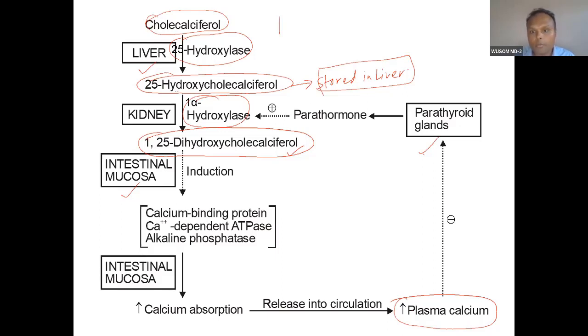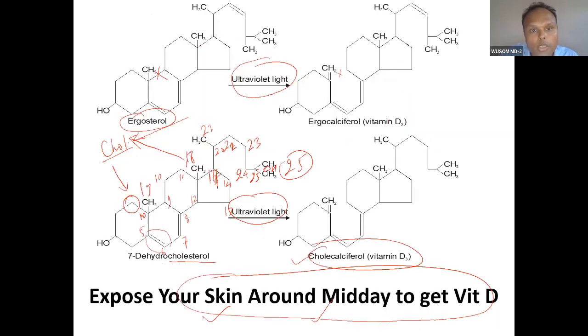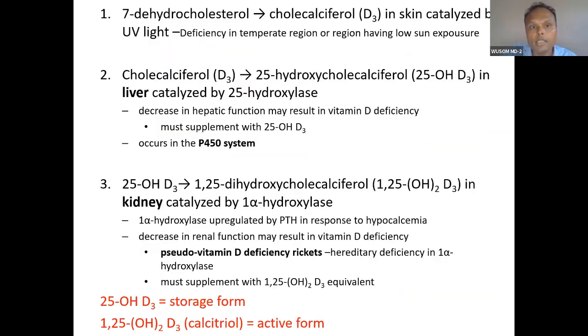So when calcium is low, parathyroid hormone is activated, and this will activate the enzyme. And vitamin D actually inhibits its own synthesis. So you need to know the synthesis and metabolism, and then after synthesis, the regulation of vitamin D also. Synthesis is first in skin, second in liver, and third in kidney.